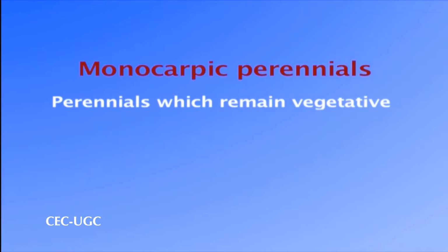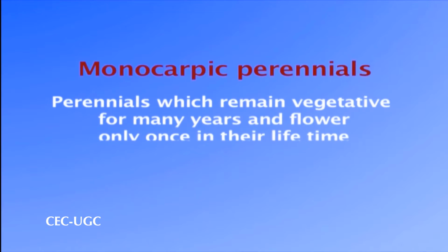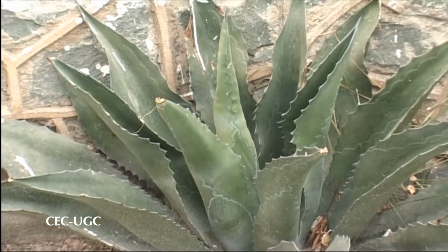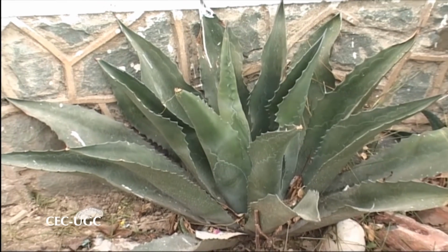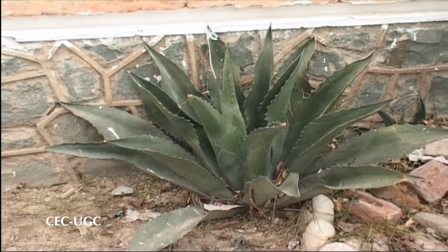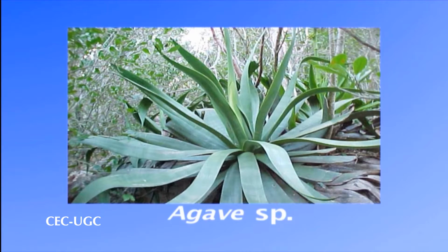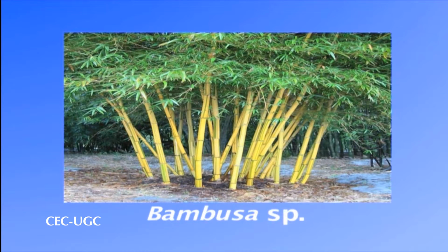These are those perennial plants which remain vegetative for many to hundreds of years and then flower only once in their lifetime. They thus bloom only once in their life, set seeds and die. The examples of monocarpic plants are agave, which is the century plant, and some species of bambusa or the bamboo.